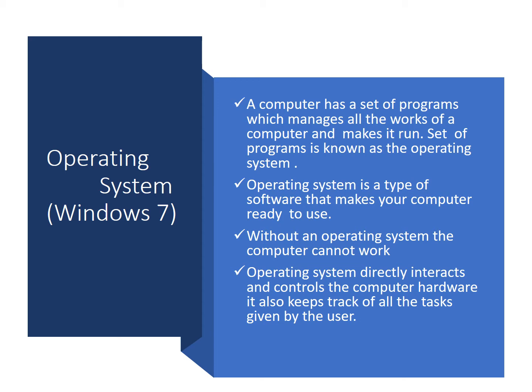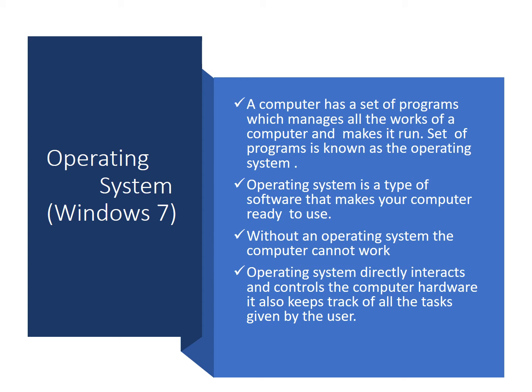To manage hardware and software, we need an operating system. An operating system is software that helps you to operate the computer system through its various functions. So children, when we want to work with the computer system, we require three things: hardware, software, and an operating system.